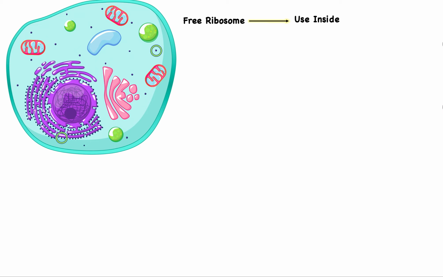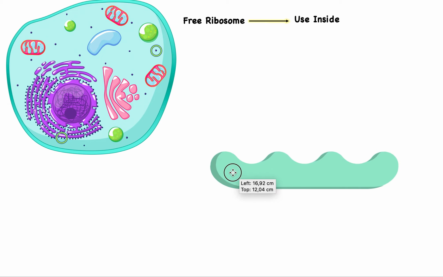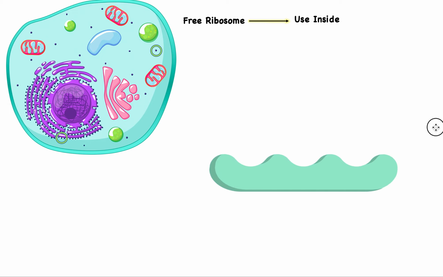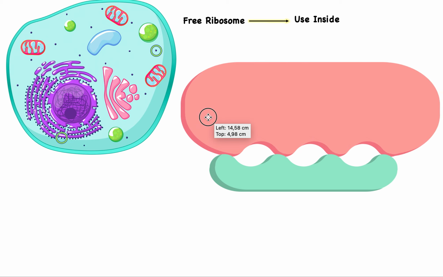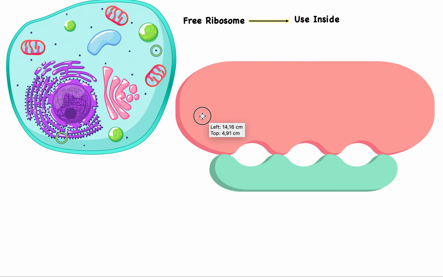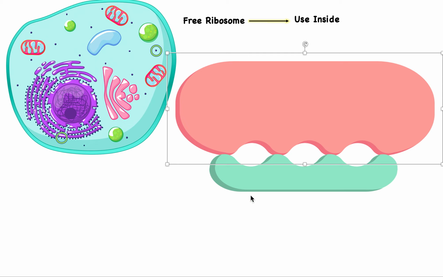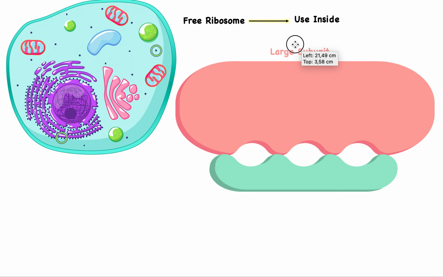So let me bring in some pieces. What does a ribosome look like, before I continue what I was doing there? A ribosome has 2 units: a small subunit, this one, and then a large subunit. So essentially it's made up of 2 pieces. This whole thing right here is called a ribosome. We give the top part the name large subunit because it's the larger one, and then we have the small subunit, the smaller one.